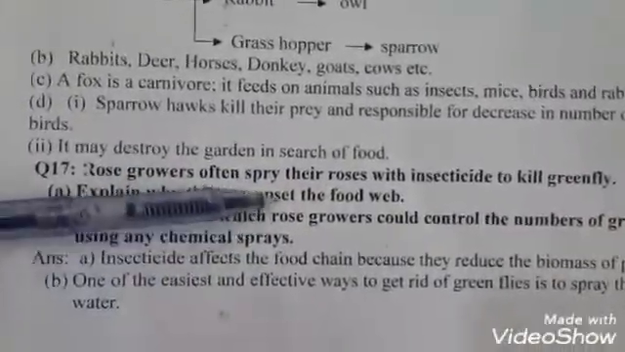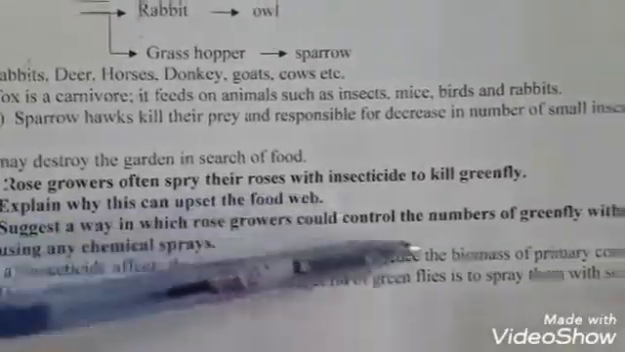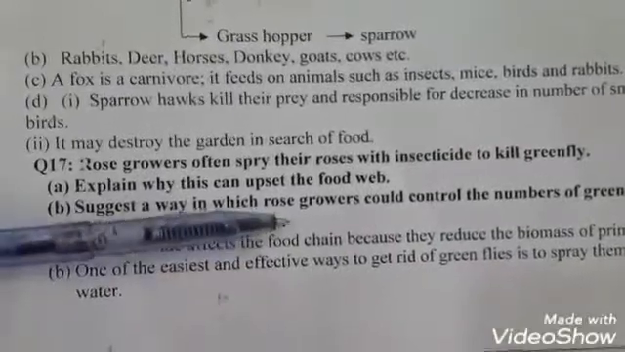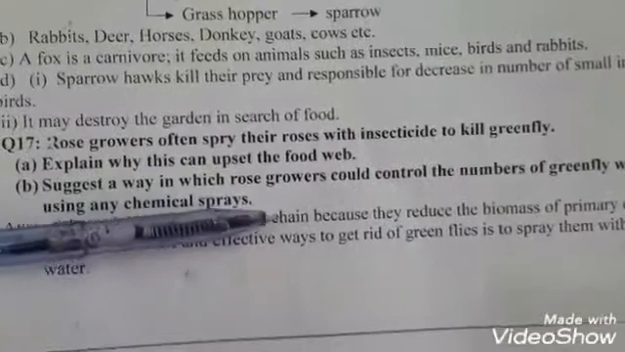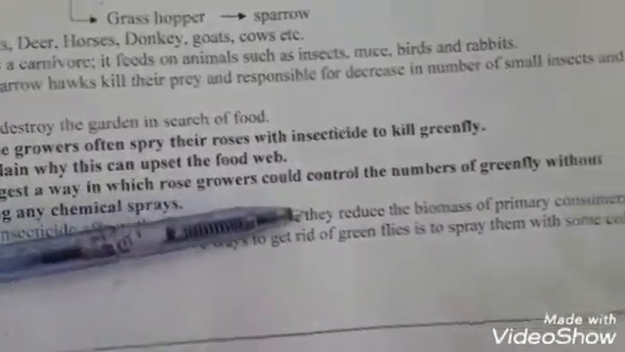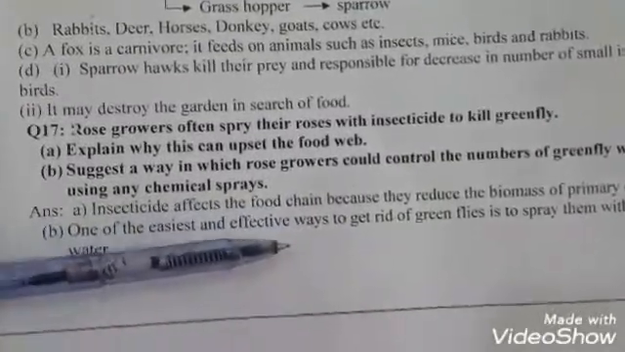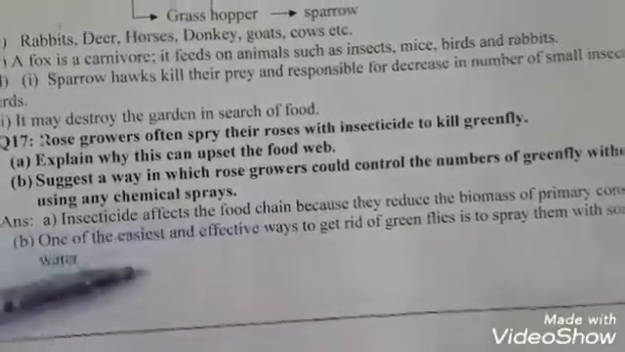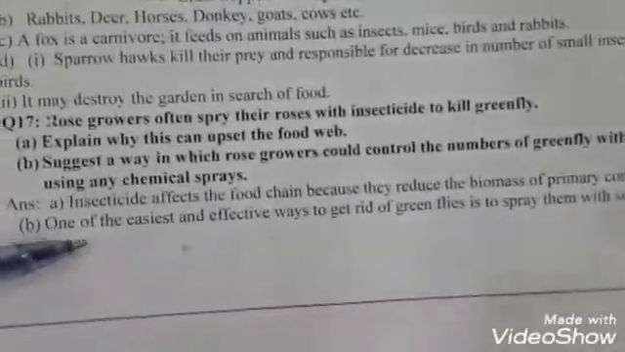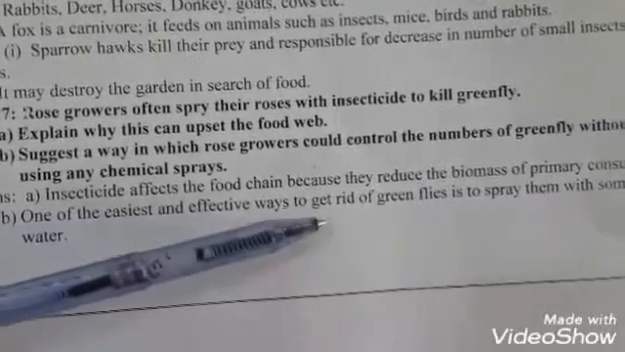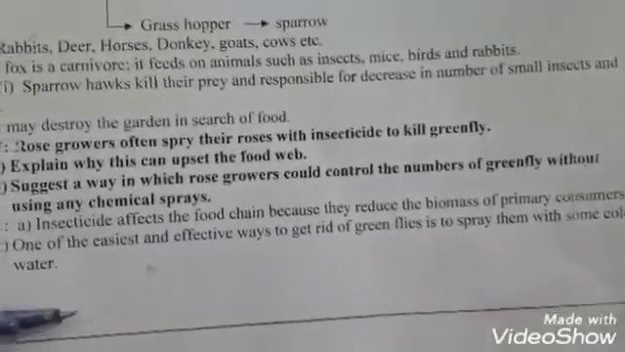Next question, rose growers often spray their roses with insecticides to kill greenfly. Questions here: explain why this can upset the food web, and suggest a way in which rose growers could control the number of greenfly without using any chemical spray. A part, insecticides affect the food chain because they reduce the biomass of primary consumers. And B part, one of the easiest and most effective ways of getting rid of greenflies is to spray them with some cold water.